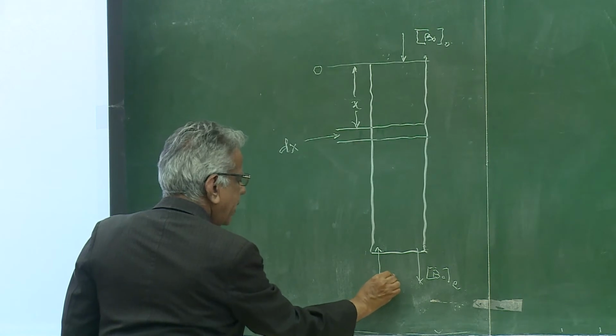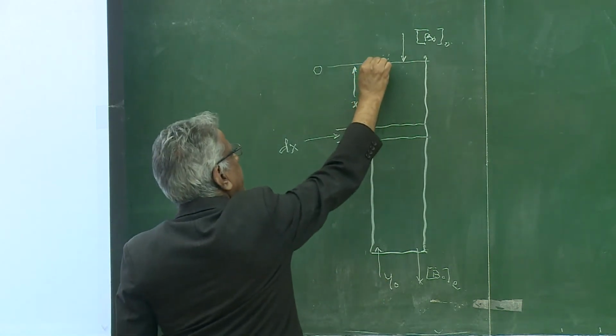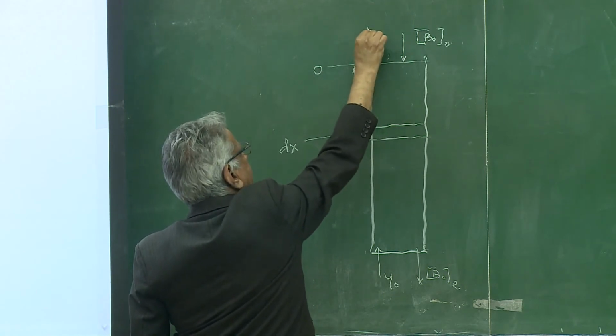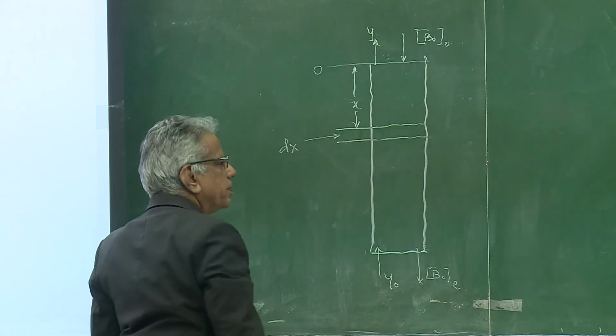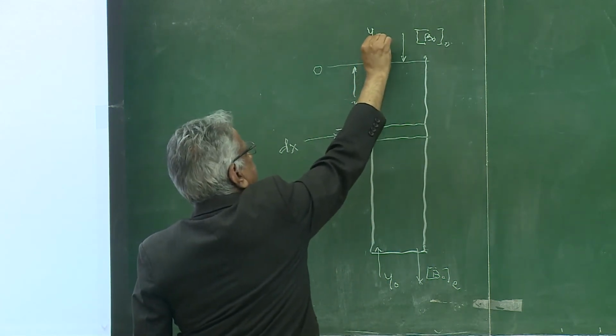Then this is Y at the beginning, and this is Y at exit. I think we have been writing Y exit, Y.